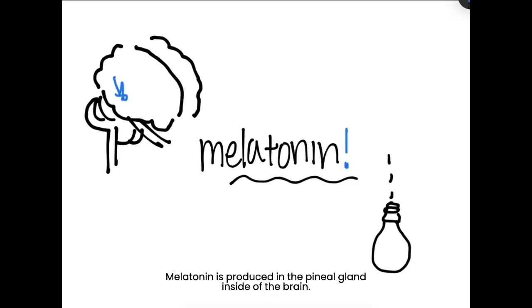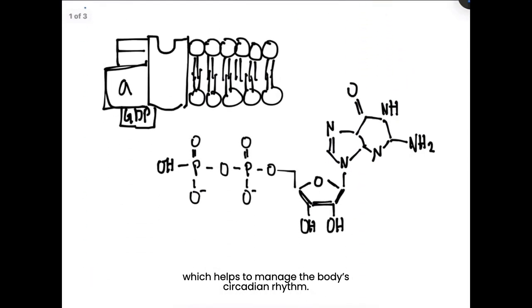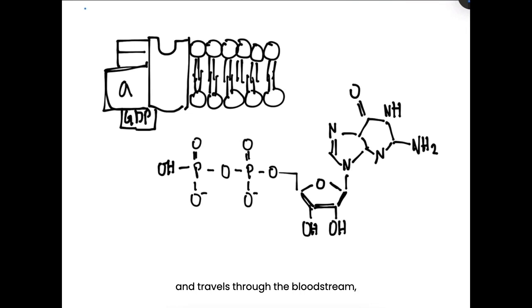Melatonin is produced in the pineal gland inside of the brain. Referred to as the sleep hormone, the brain increases its production as a result of darkness, which helps to manage the body's circadian rhythm. When melatonin is produced and travels through the bloodstream, it binds to MT1, the melatonin receptor.